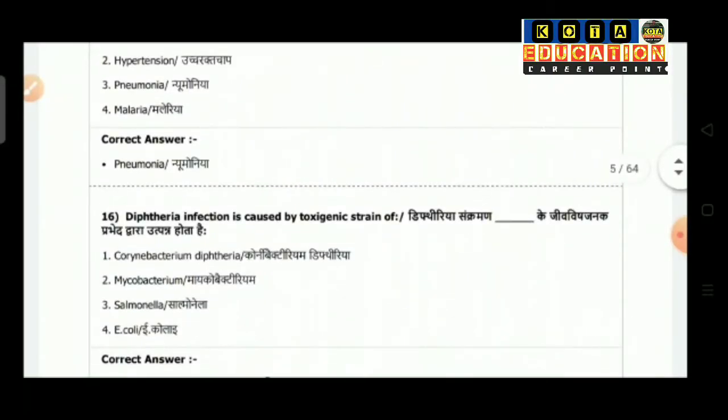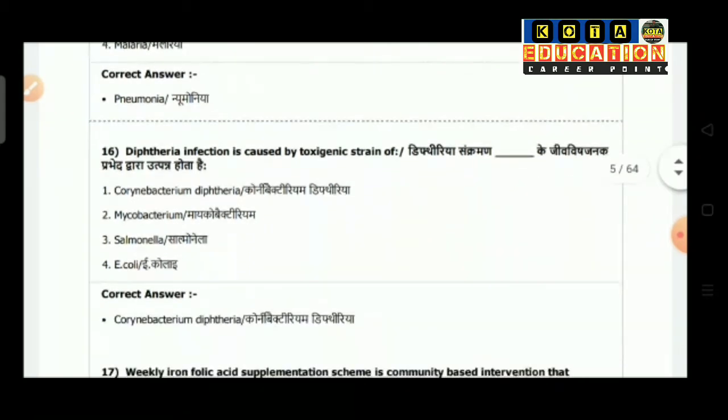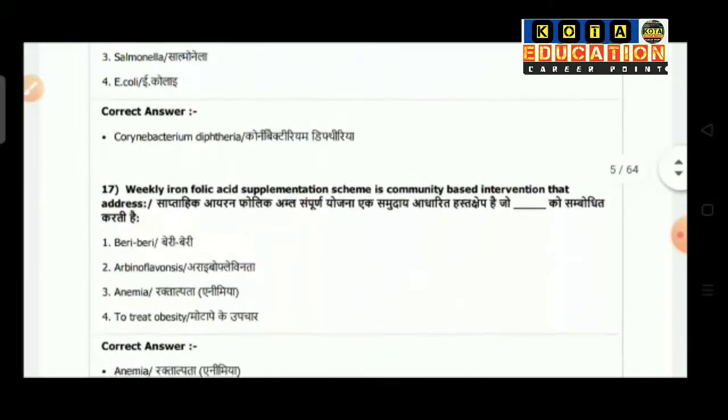Question number 16: diphtheria infection is caused by a toxigenic strain of: option 1 is Corynebacterium diphtheriae, option 2 is Mycobacterium, option 3 is Salmonella, option 4 is E. coli. So the correct answer is Corynebacterium diphtheriae.